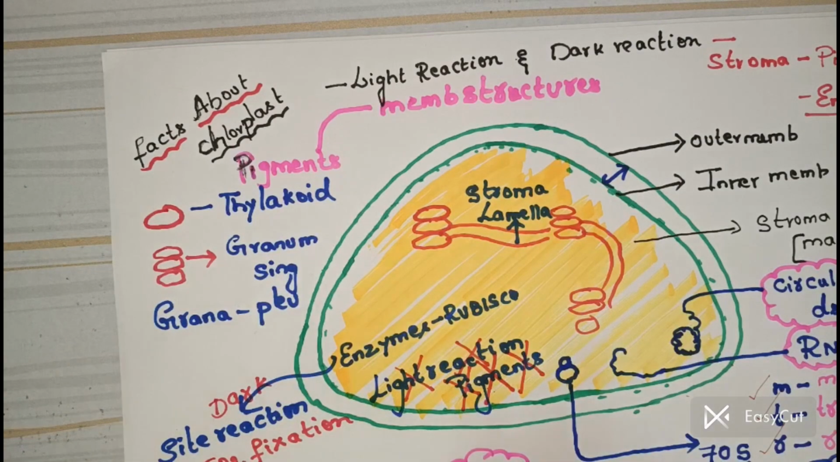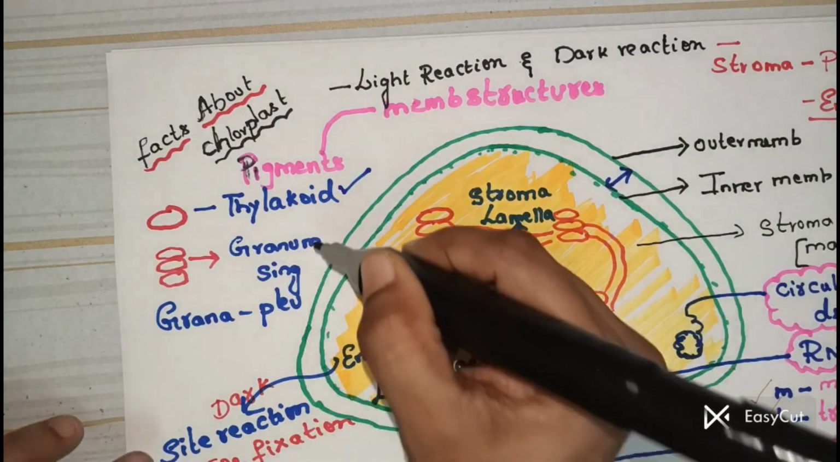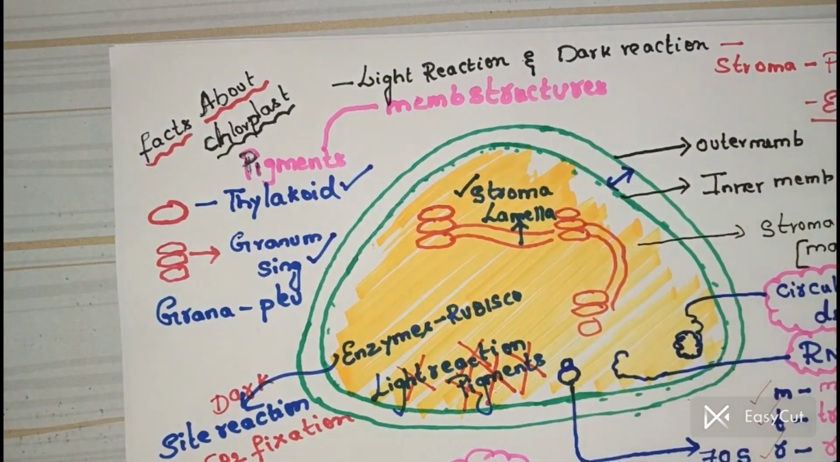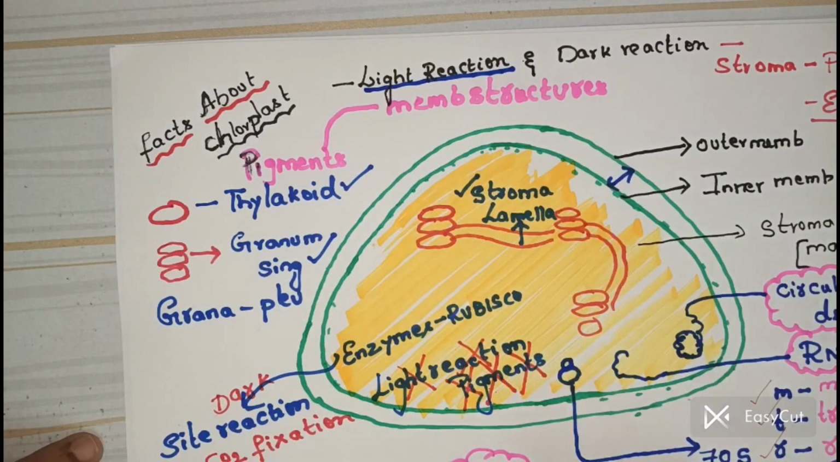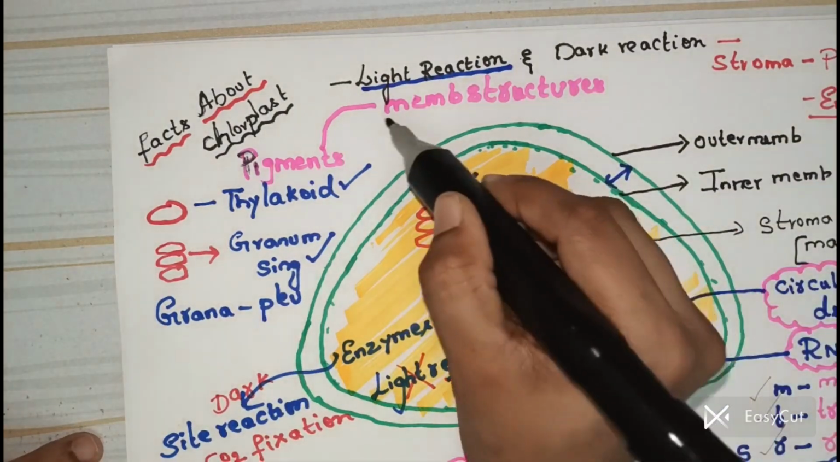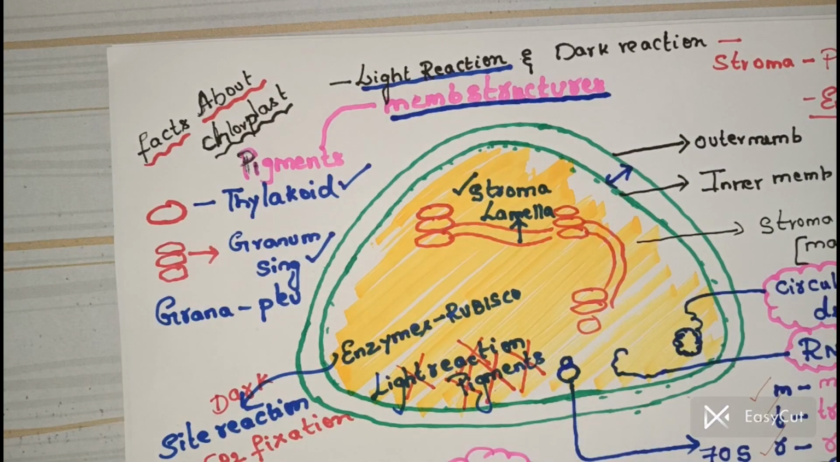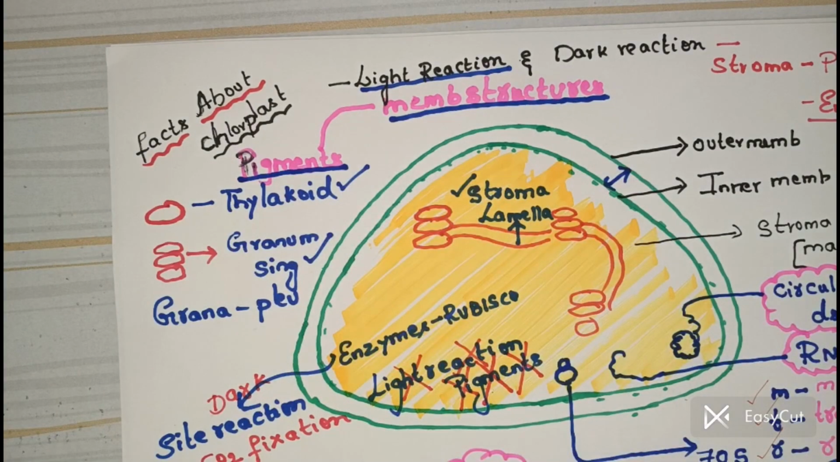What are the membranous structures? 1. Thylakoid. 2. Granum or grana. 3. Stroma lamella. All these are going to be the membranous structures. Say whether light reactions are going to take place in the stroma or the membranous structure. They are going to occur only in the membranous structure. What is the reason? Because the membranous structures have the pigments.